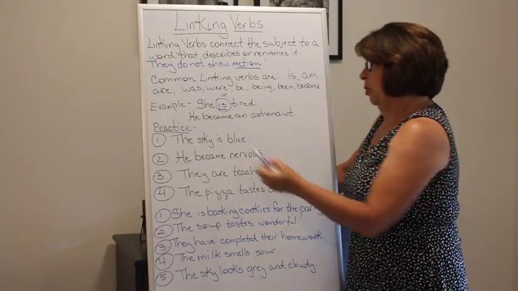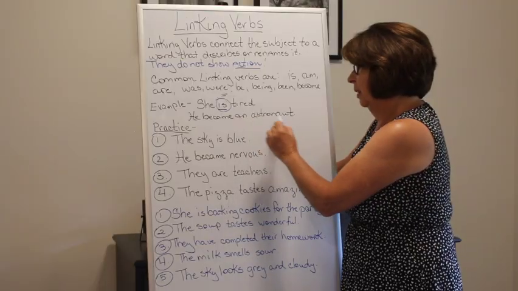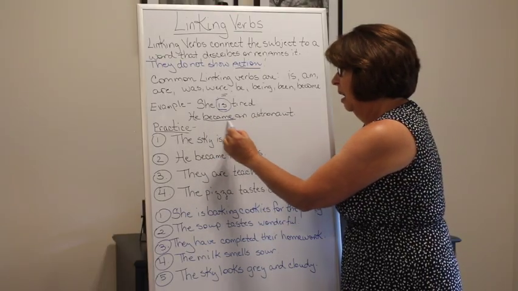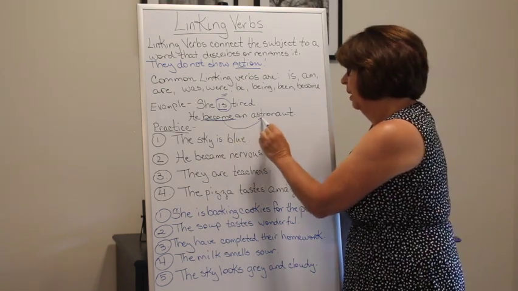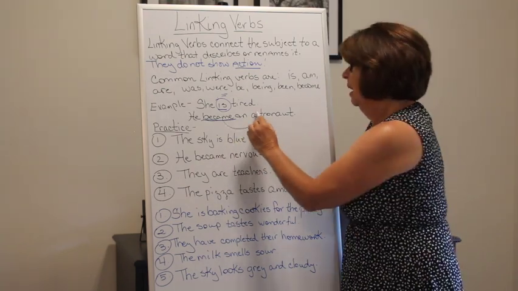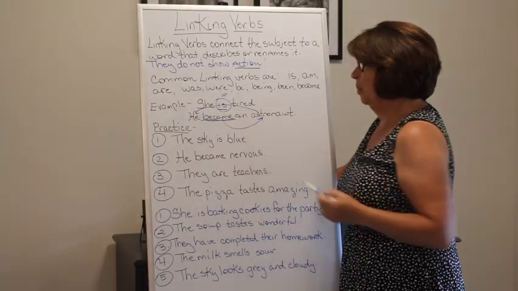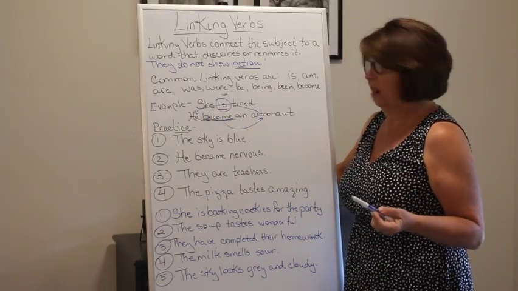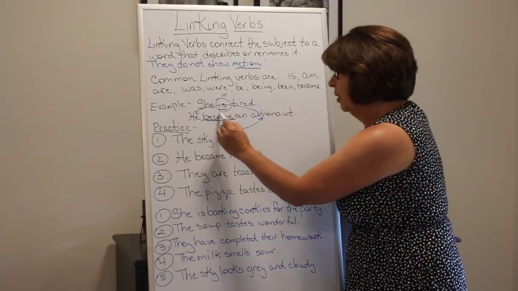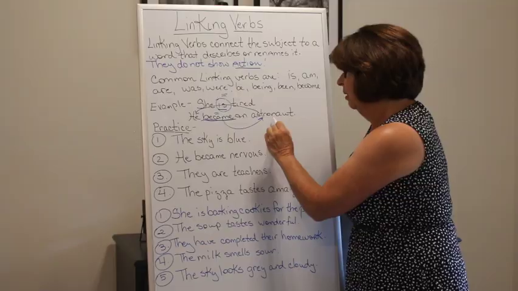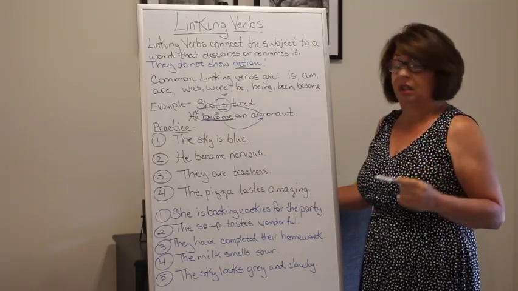All right, next example. He became an astronaut. Here is our linking verb. What did he become? An astronaut. Who became an astronaut? He did. So became is going to be our linking verb. And again, we can pull this out and replace this with an equal sign. He is an astronaut. He equals astronaut.